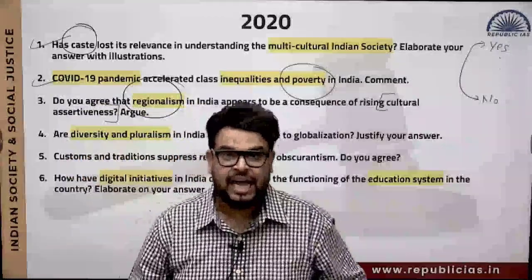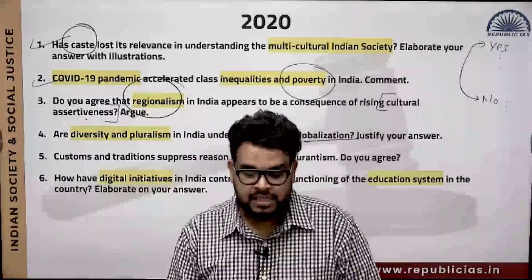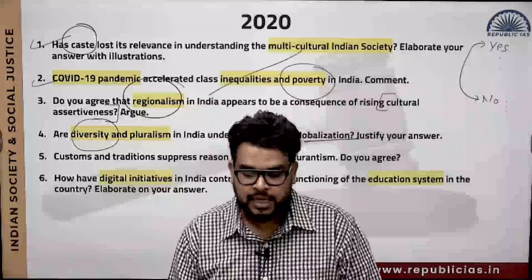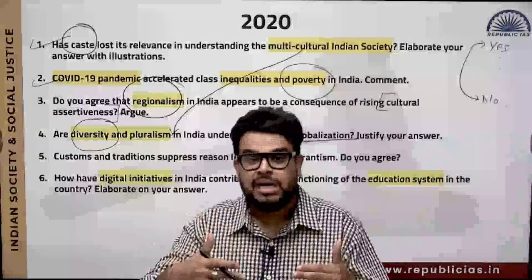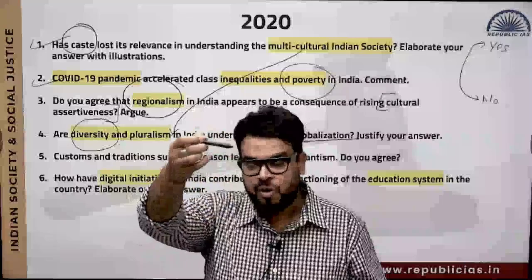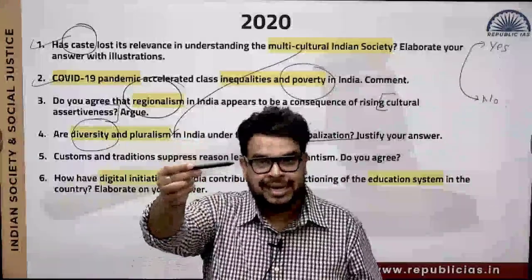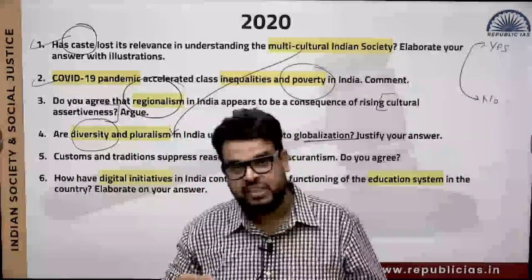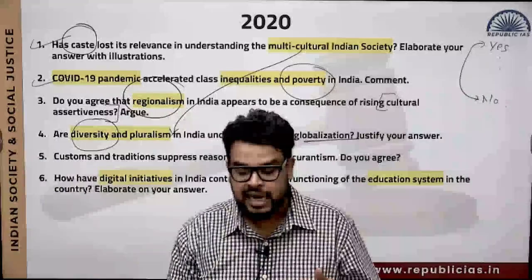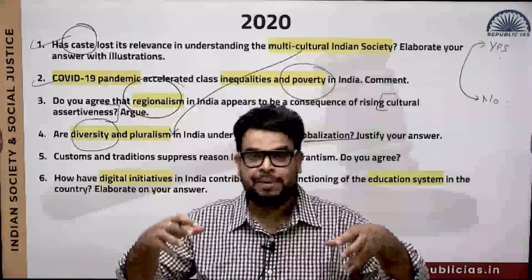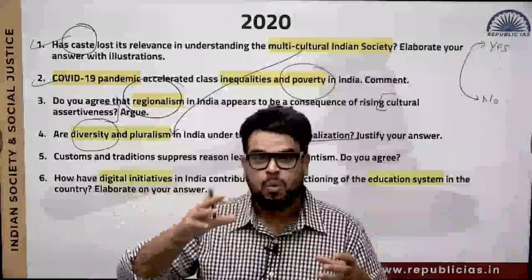Next, you see, are diversity and pluralism in India a threat due to globalization? So again, this diversity we have talked about, this pluralism is nothing but your multiculturalism. This multiculturalism means that in a society you have multiple cultures that exist. So if I'm traveling from north to south, from north you have Jammu and Kashmir, to the south you have Kerala, we will see that as the geography changes, the culture will also change. When the culture changes, you will have different traditions over there. So now it is asking, is it a threat due to globalization? Because globalization will try to interconnect the world and try to make the world one unifying village.